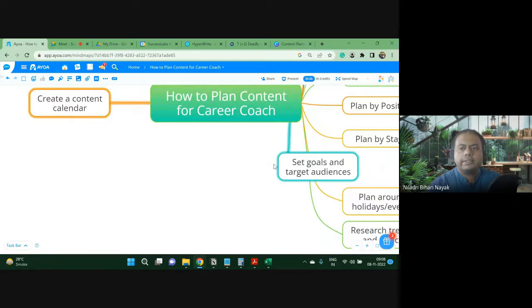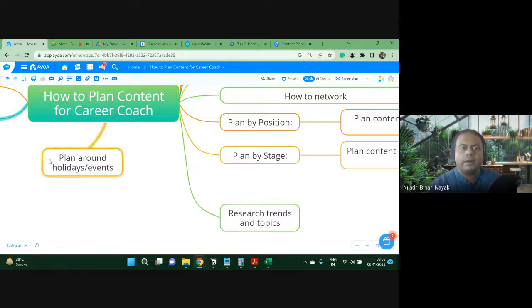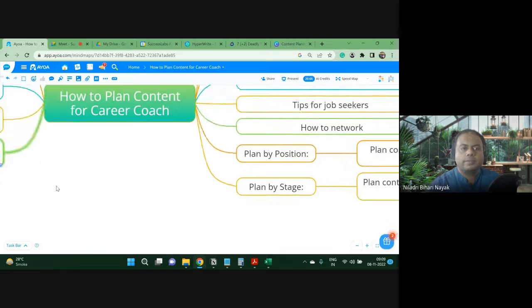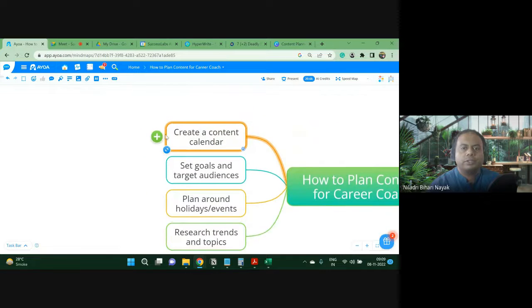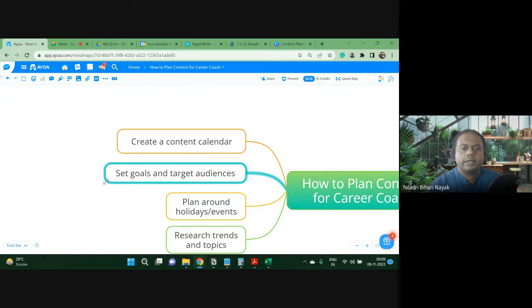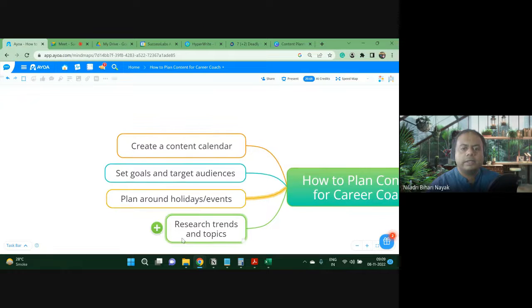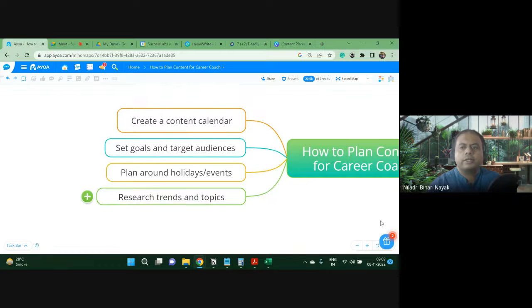Then it is saying set goals and target audiences, plan around holidays and events, research trends and topics, right? So this is something we have to leverage: create a content calendar, set goals and target audiences, plan around holidays and events, research trends and topics.